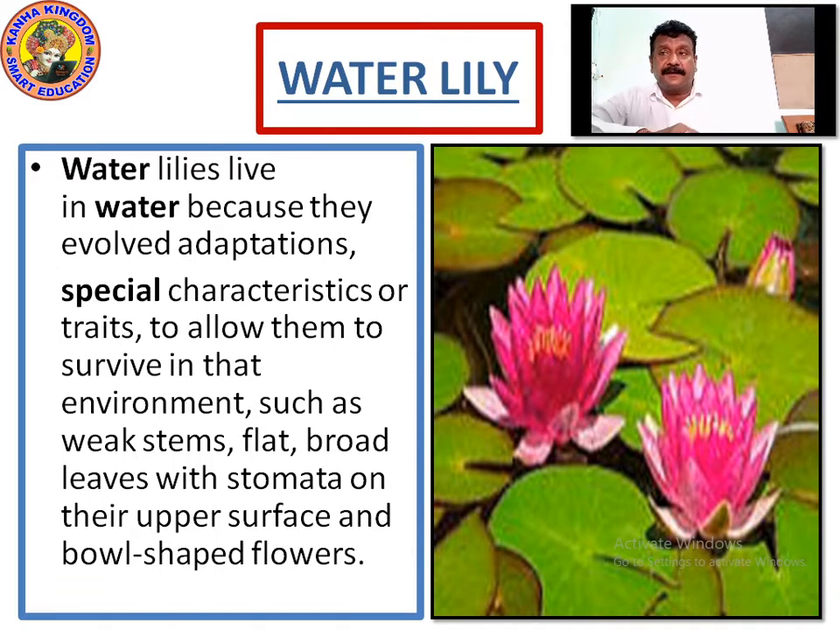Please write this down. Write the spelling of characteristics. Characteristics. Adaptation. Evolved. Environment. Stomata. Please write this down so that we can go ahead to look at more flowers. Give 5 seconds.